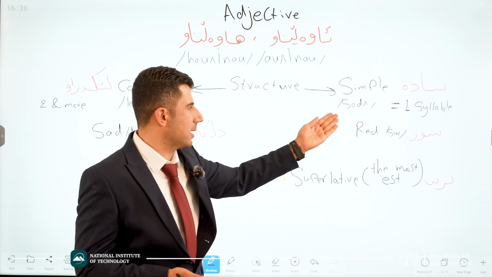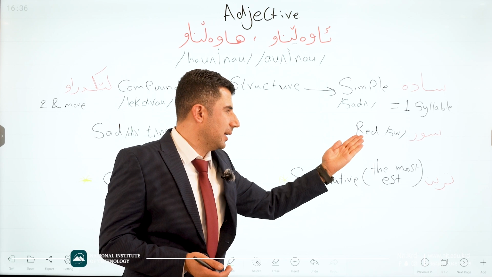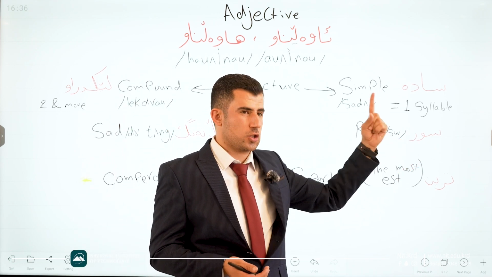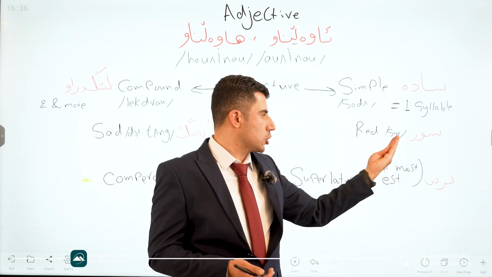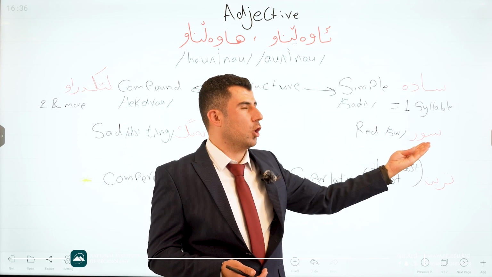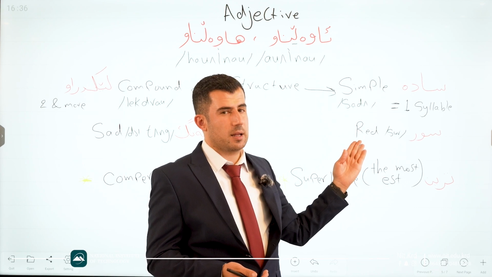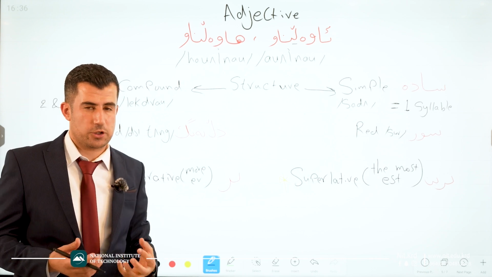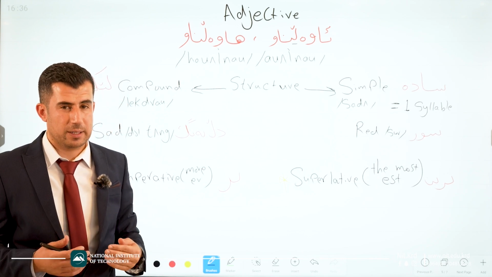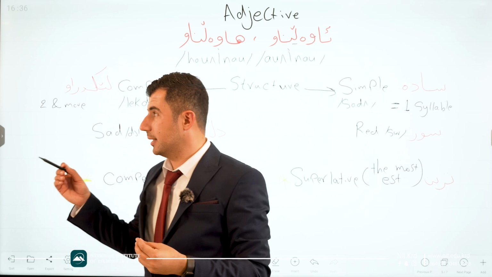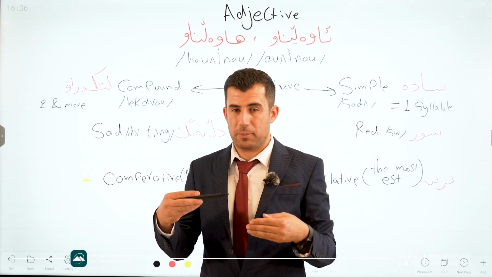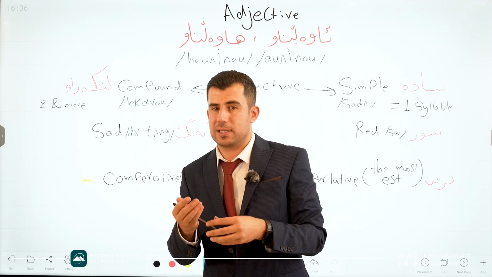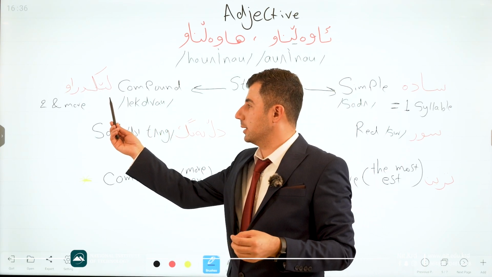How do we know this is sada? It contains just one syllable. One syllable, okay, that is sada. Like red, but we have to say in Kurdish, sur. Sur is just one part. The meaning of sur in English is red. Good. The other one is compound adjectives. Compound, in the Kurdish language we say lekdraw. Lekdraw means two or more syllables joined or linked together.